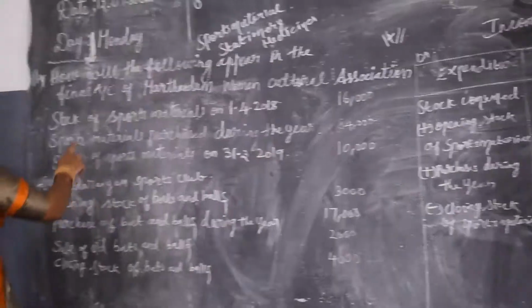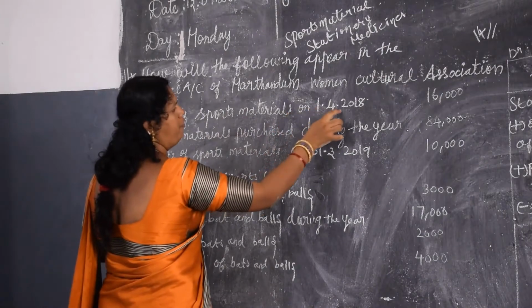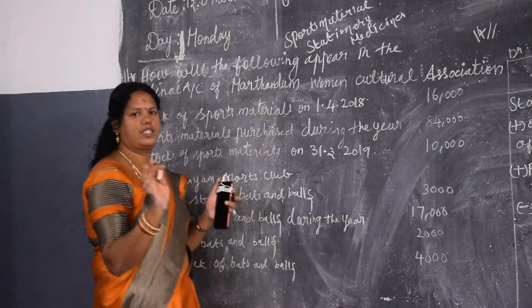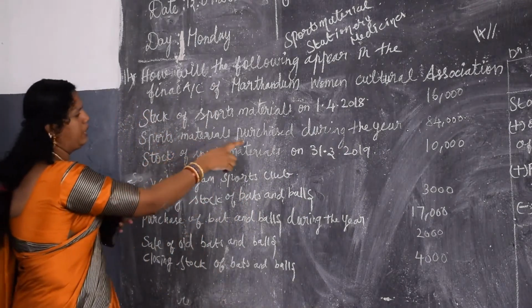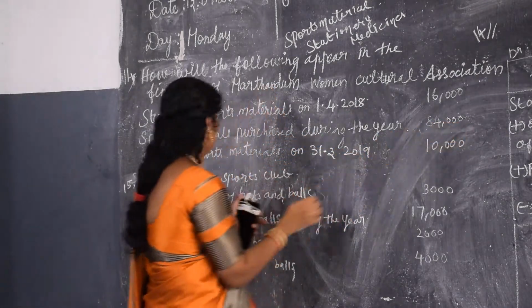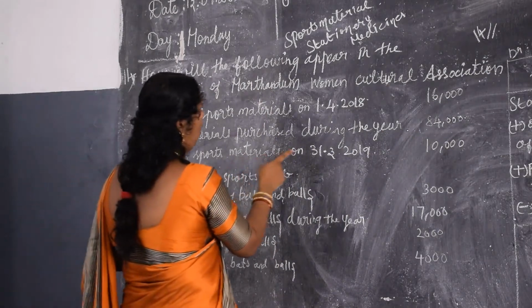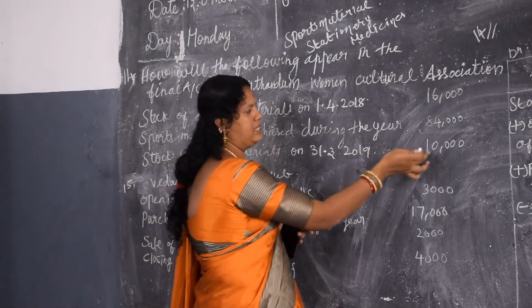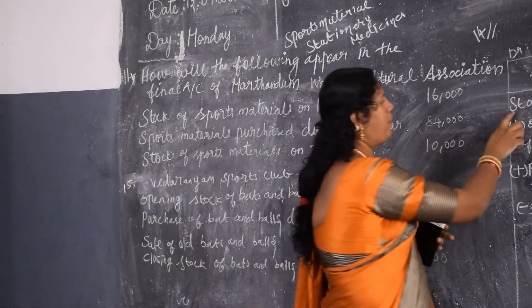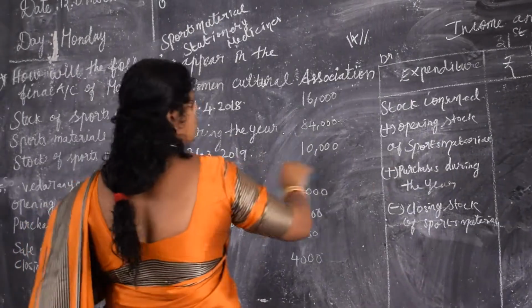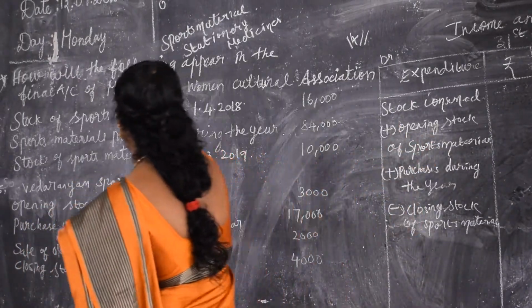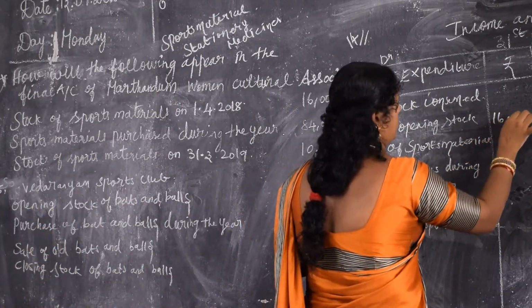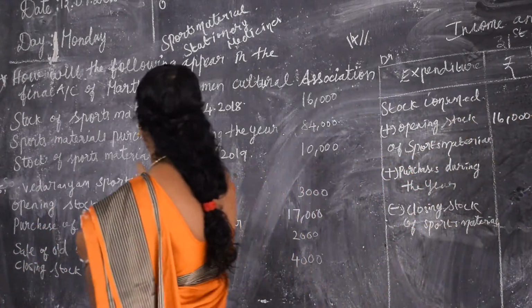In this question, stock of sports material on 1/4/2018 is meant for the opening stock. Then sports materials purchased during the year is 84,000. And stock of the sports material on 31/3/2019 is meant for the closing stock. That is 10,000. Just fill it. Check whether stock consumed is here. No. Opening stock is there. Yes, opening stock of the sports material is 16,000. Right, here 16,000.